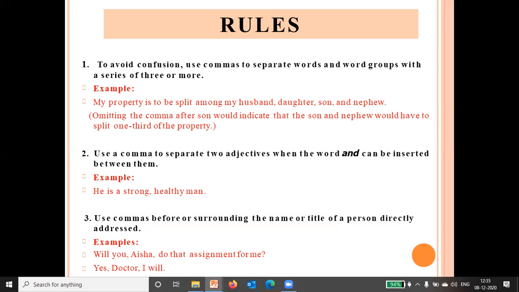Use commas before or surrounding the name or title of a person directly addressed. Like, will you, Aisha, do that assignment for me? Yes, doctor, I will. Or you can say to mark off the name of the person addressed, like Raman, come into the garden. Next,